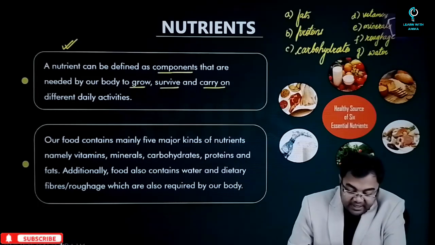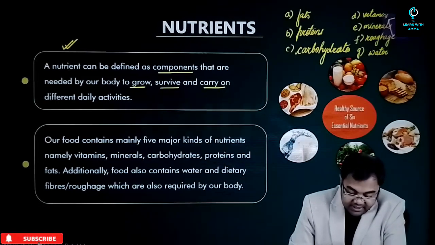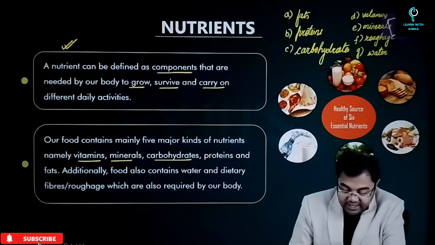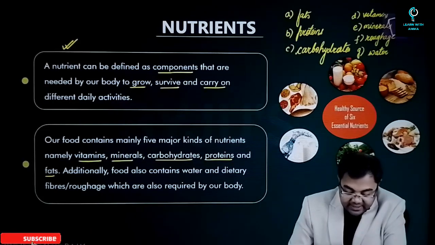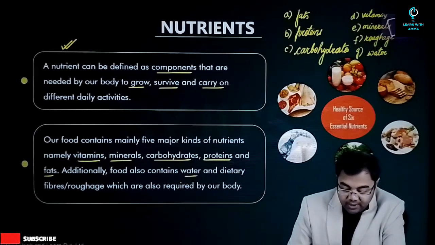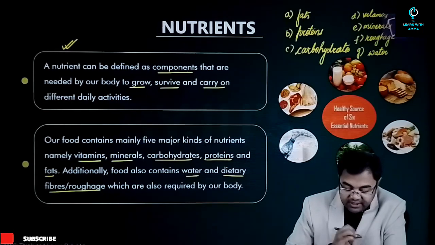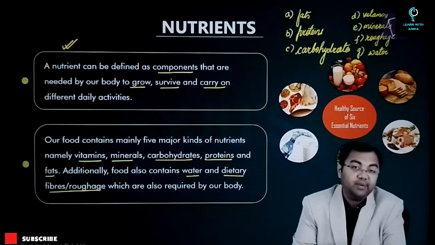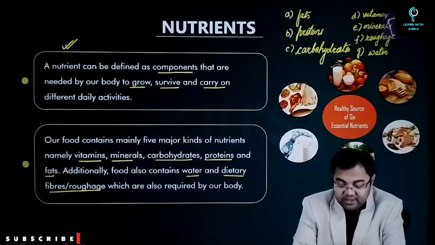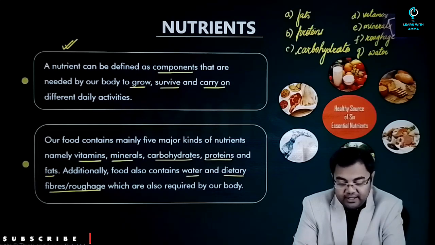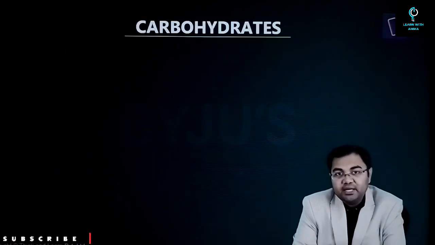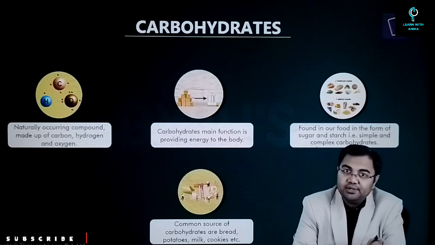So our food contains mainly 5 major types of nutrients, namely vitamins, minerals, carbohydrates, proteins, and fats. Additionally, food also contains water and dietary fibers or roughage, which are also required by our body. So that's why these 7 in total are all the nutrients. Now let's try to understand all the nutrients one by one.